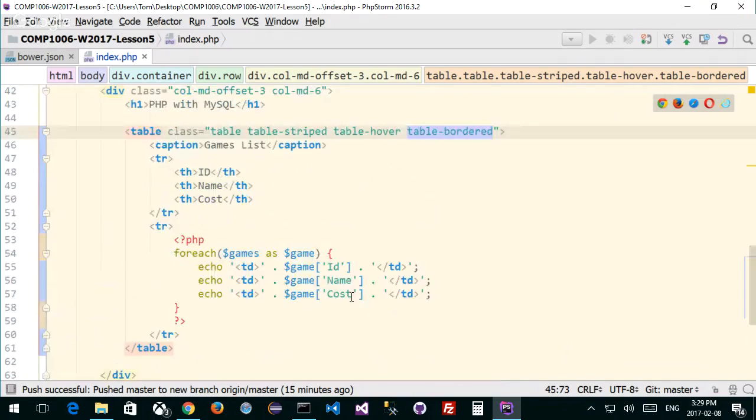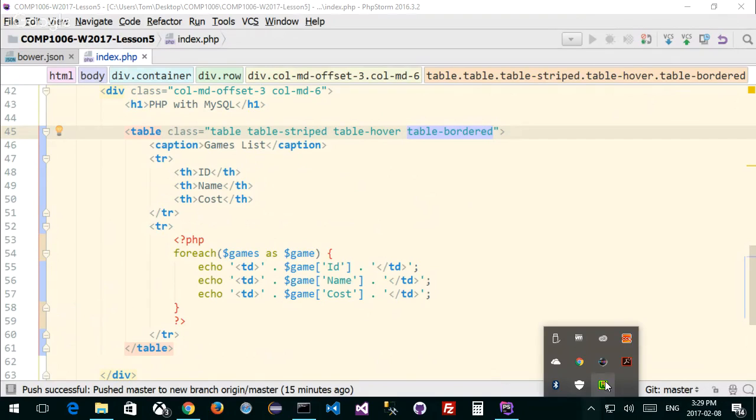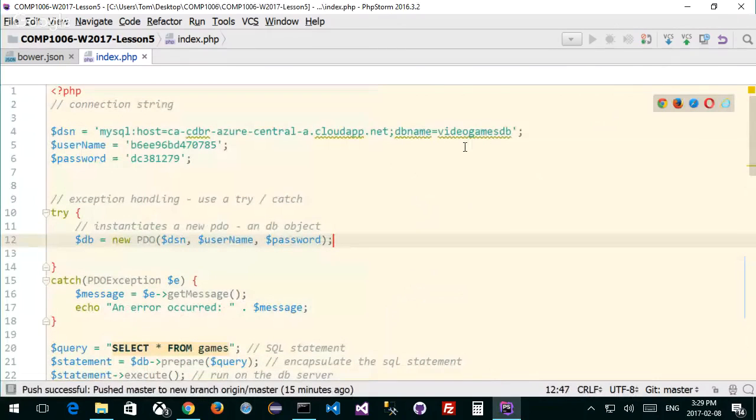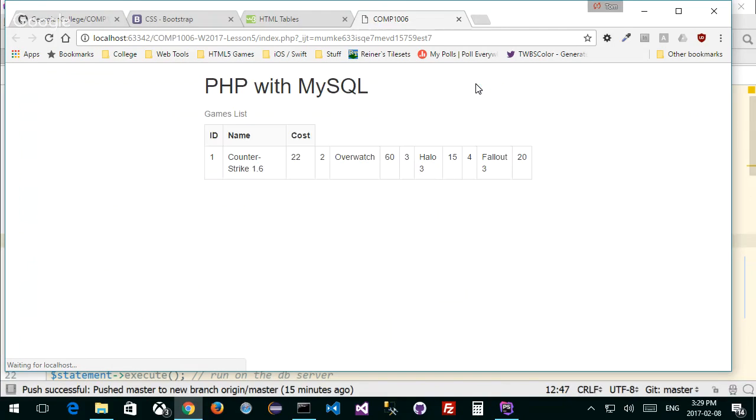All right? Okay, what does this do? How can I test this thing out? Well, one thing I know is down below, I still have my WAMP server. So I could always repoint my remote, which is pointing to my remote online. I can point it local if I want to, but I don't want to right now. If I click this little button here, Alt F2 as well, it'll launch Chrome. And if I did everything correctly, I will be able to see my data in this kind of format.